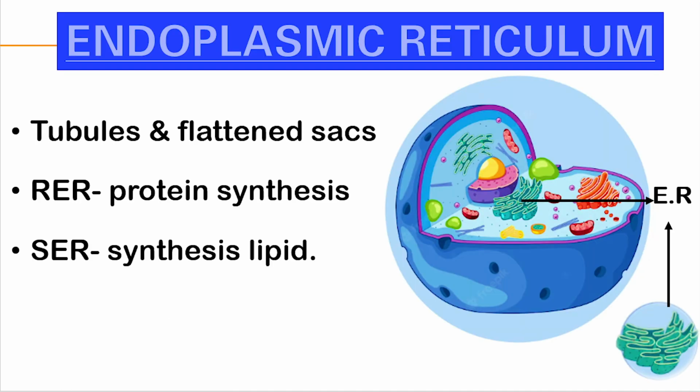The endoplasmic reticulum is an organelle that contains a network of tubules and flattened sacs. It helps in transporting materials throughout the cell. There are two different types of endoplasmic reticulum, rough endoplasmic reticulum and smooth endoplasmic reticulum. The rough endoplasmic reticulum contains ribosomes on its surface and it is involved in protein synthesis and secretion, while in smooth endoplasmic reticulum, there are no ribosomes present on its surface and it is the major site for synthesis of lipid.